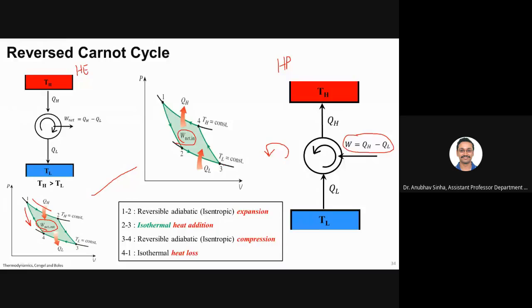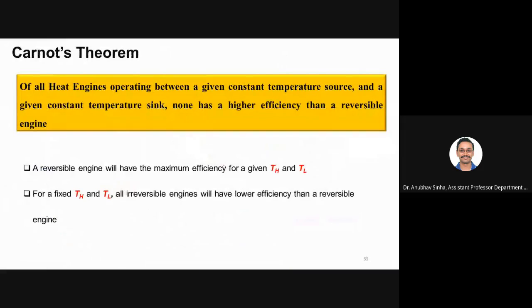Fine. So let us now define Carnot's theorem. What Carnot proposed was that of all heat engines operating between a given constant temperature source and constant temperature sink, none has higher efficiency than a reversible engine. This is the historical statement of what Carnot said. Now we'll try to understand what exactly he meant and how we can interpret it.